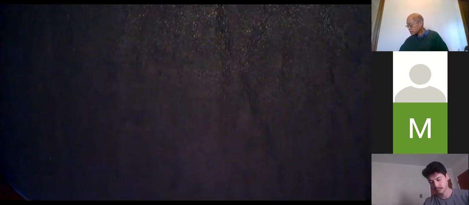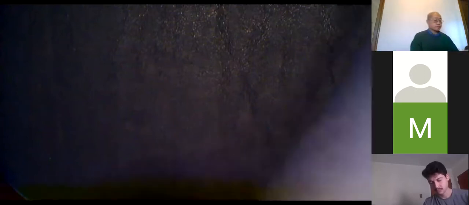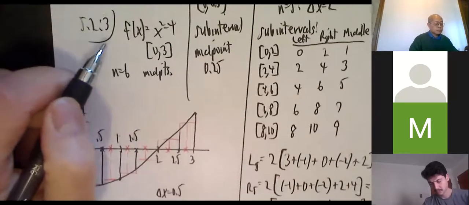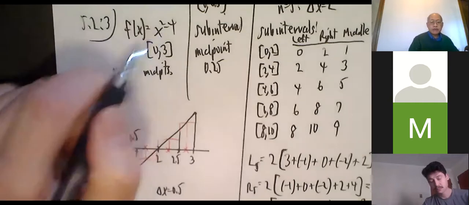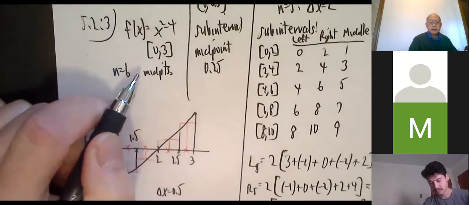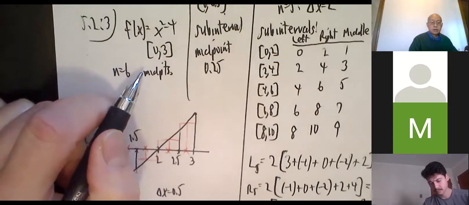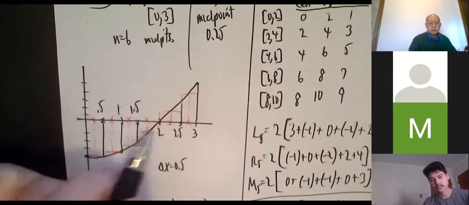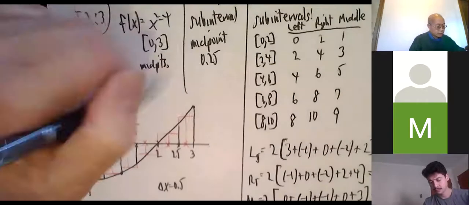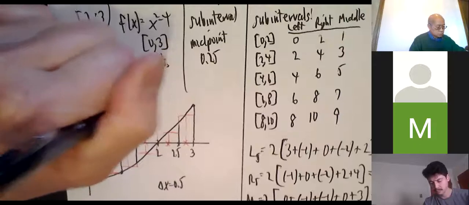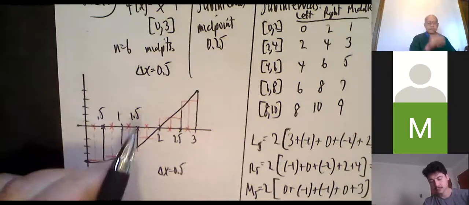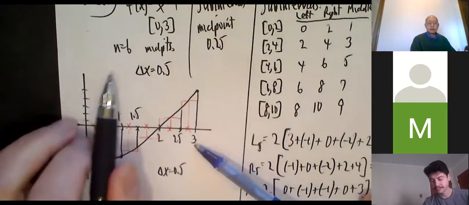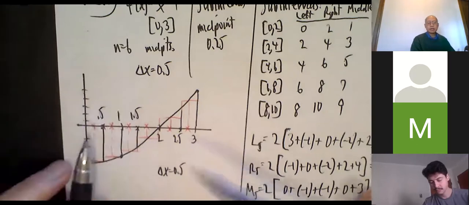Here's the picture now. Okay, f of x is x squared minus 4 between 0 and 3. And with n equal to 6, they want us to pick the midpoints. So we split it into 6 subintervals, where delta x is 0.5. How do I know it's 0.5? Well, you're going from 0 to 3. That's a distance of 3. They told us to chop it up into 6 equal pieces. 3 divided by 6, 0.5.